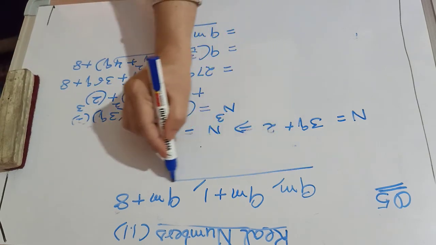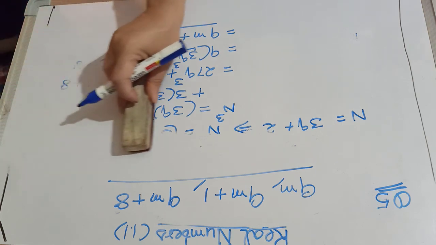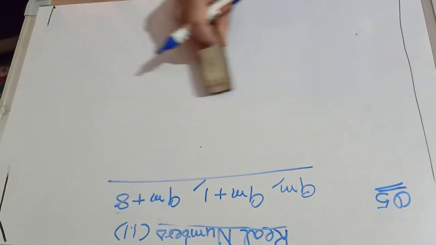With this our 1.1 is over. In the next session we will start our exercise 1.2.